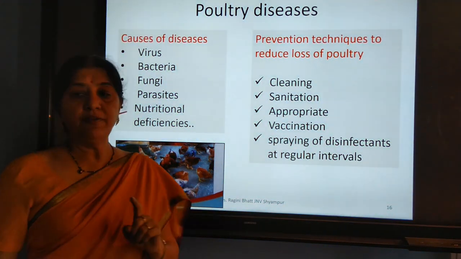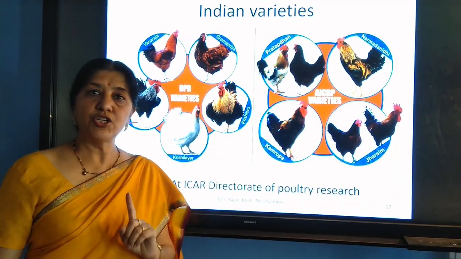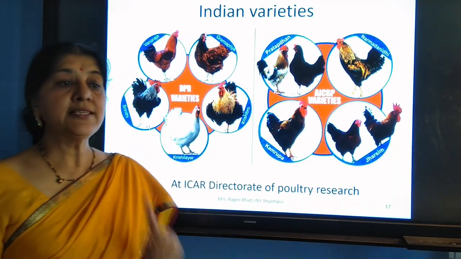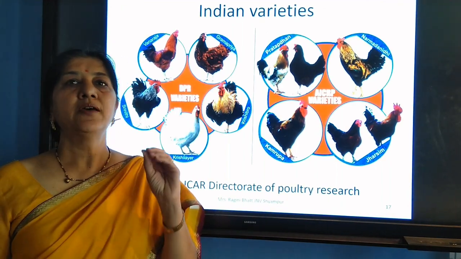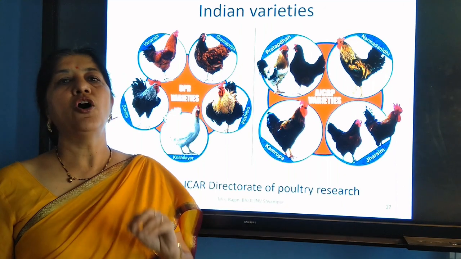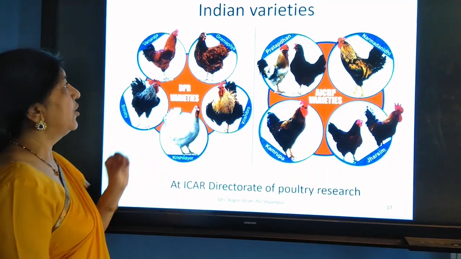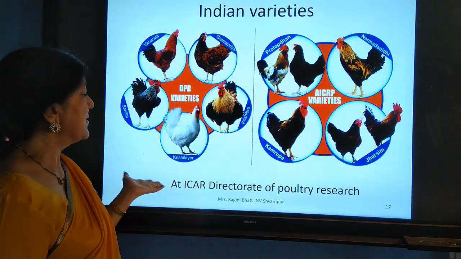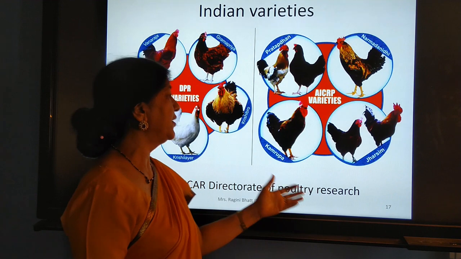Every time we try to keep them healthy, proper vaccination should be given, and this makes the production high, and the person who is rearing the animals or keeping the poultry will get a good profit. So these are some varieties, and I have collected them from the ICAR Directorate of Poultry Research.